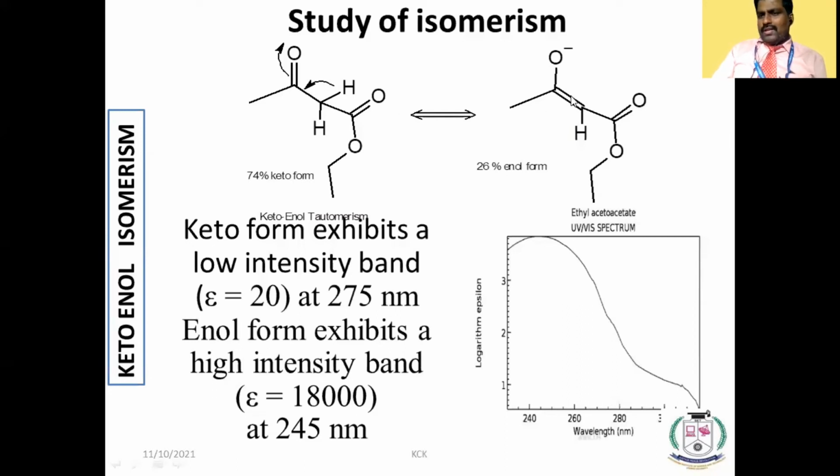You see that enol will give a pi to pi star transition. Here ketone will give both n to pi star and pi to pi star transitions. But the intensity of these, if you see, the keto form exhibits a peak at 275, but the intensity is 20, and the enol form exhibits a peak at 245, and the intensity is 18,000. Okay. By seeing this intensity and the lambda max value, we can say whether the compound is in keto form or enol form. That is, keto-enol isomerism can be distinguished or discriminated.